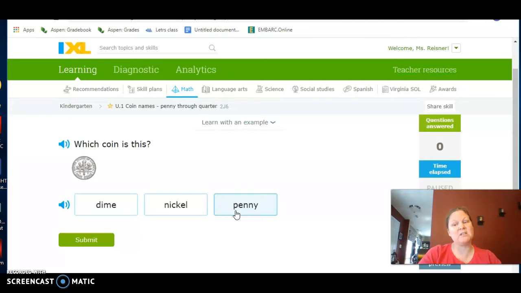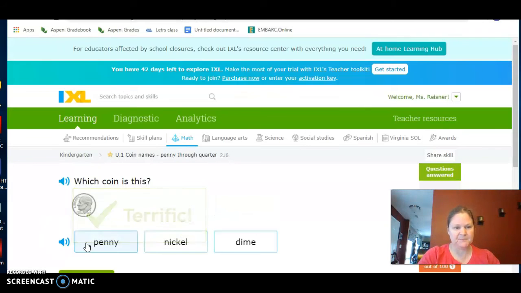Q-U. Yeah, so if we see the Q, we know that's the quarter word. All right, what is this one? Is it this one? The dime? Is it the nickel or the penny? Yeah, that's our dime. You got it.